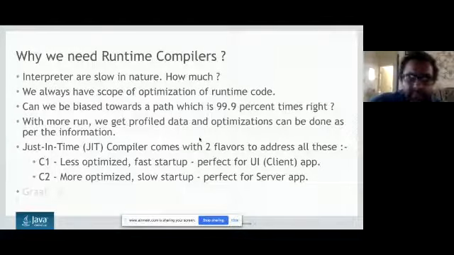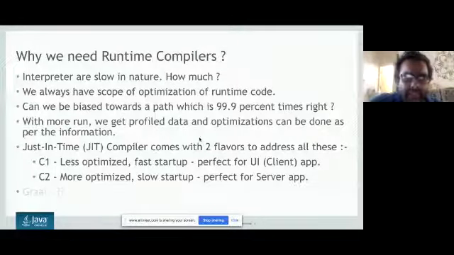The difference between Graal and the current C1 C2 compiler is that Graal is written in Java, whereas the current JIT compilers are written in C++, which is really tough for us to debug. And the second thing is that it's really tough to add new optimizations. So that's why we prefer the Graal compiler over the C1 C2 compiler.